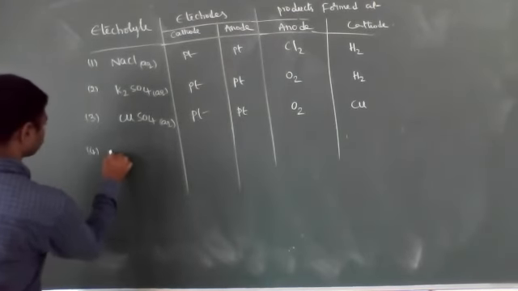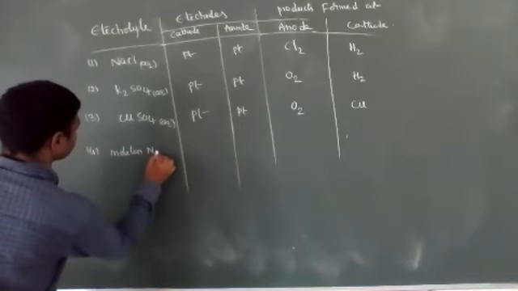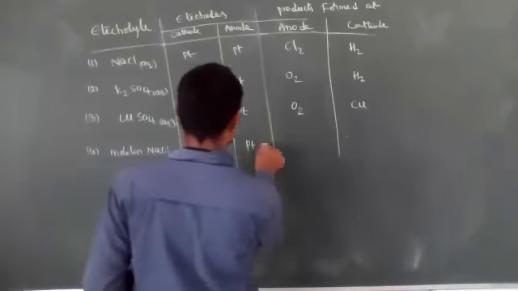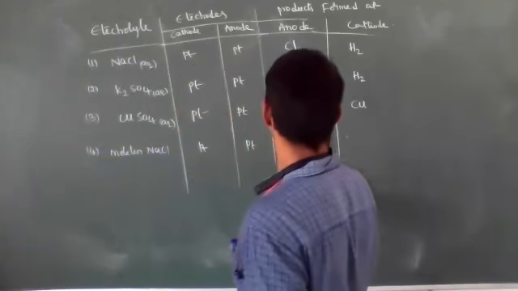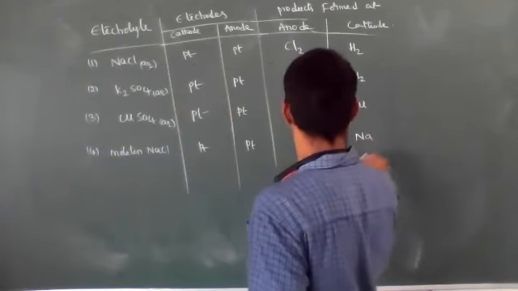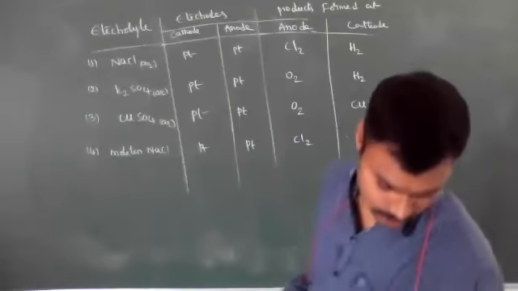The fourth one is molten NaCl. If I use it, then chlorine gas will form at the anode and sodium metal will be deposited at the cathode.